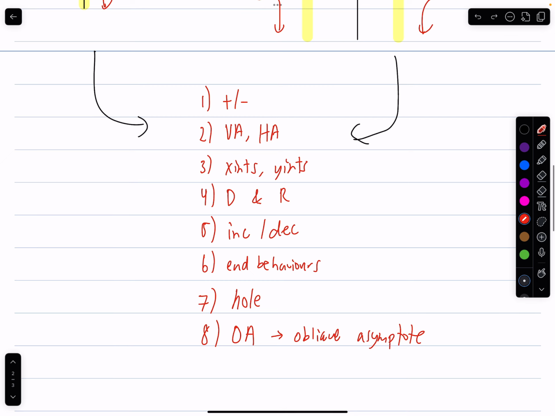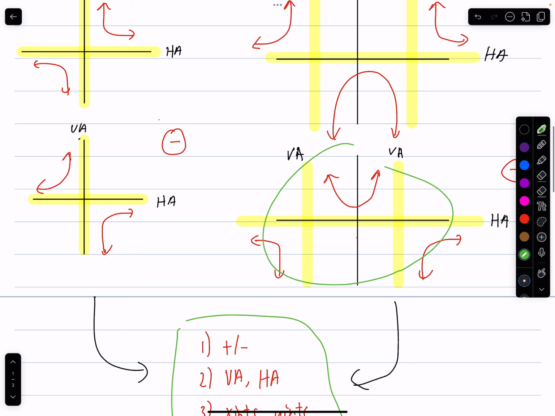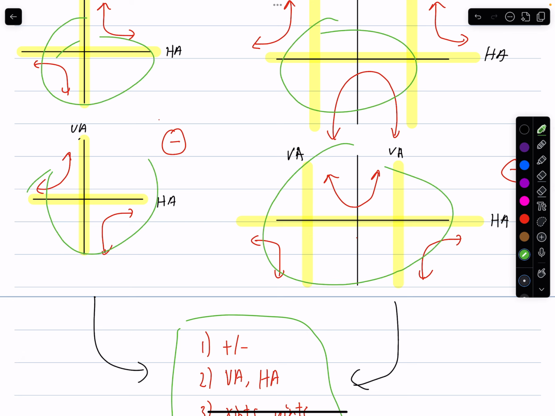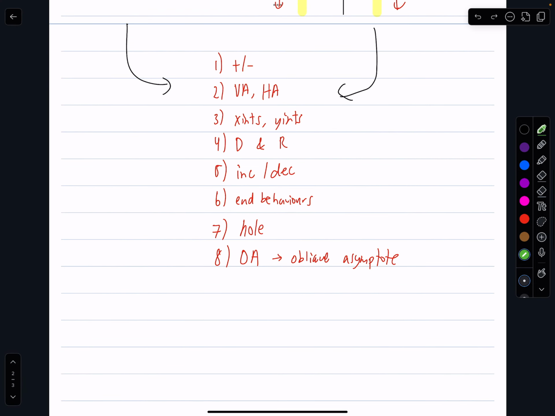And during these test questions, your teacher is going to be asking you, how can you get all of this information from the given graphs that you're asked to find? So hopefully this gives you a general overview of how this chapter is going to look like.